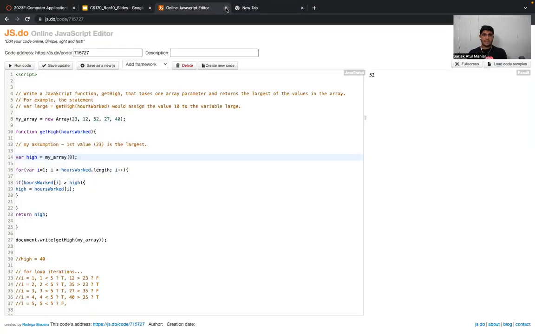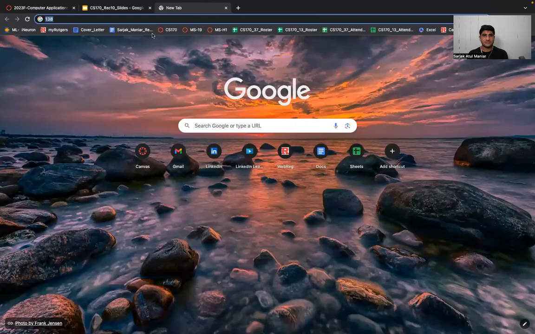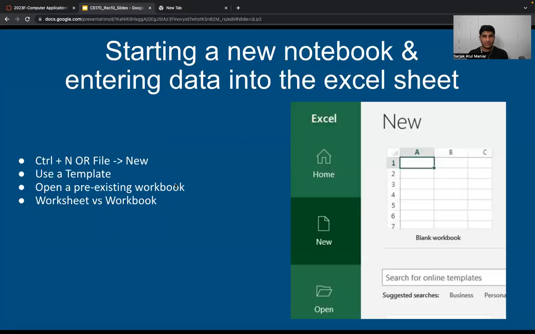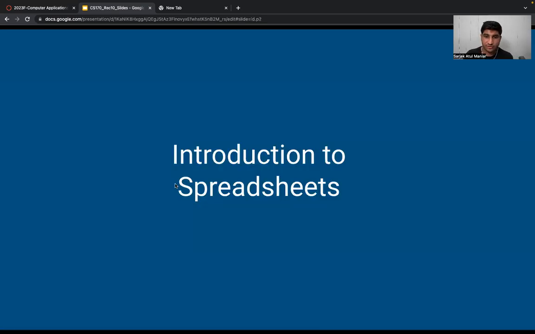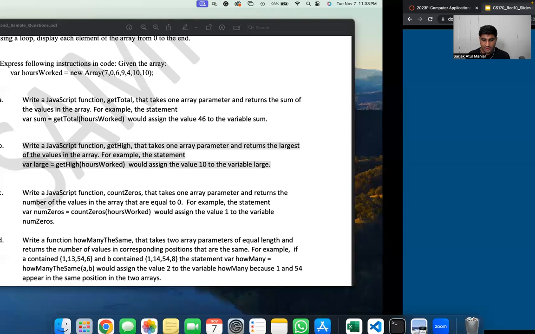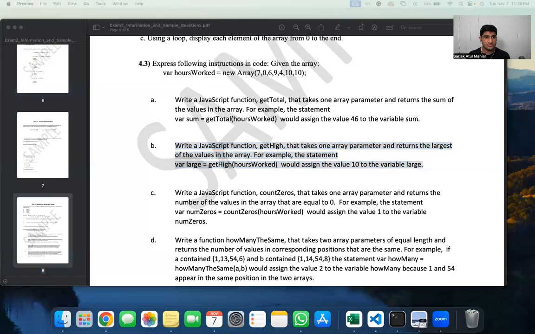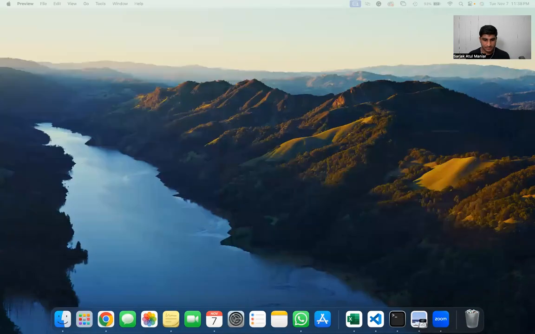So let's quickly end this JS 2 side and go to part 2 of this recitation, which comprises the introduction to spreadsheets, right?